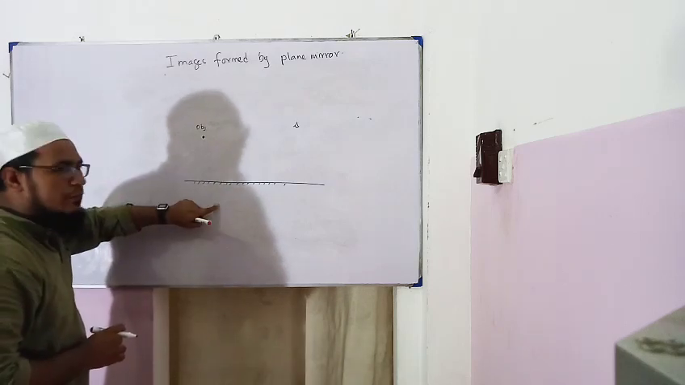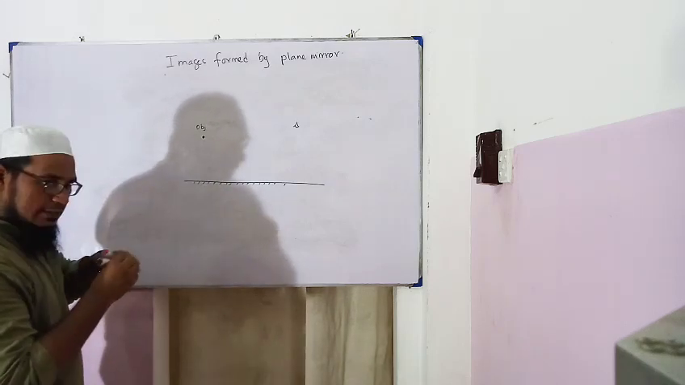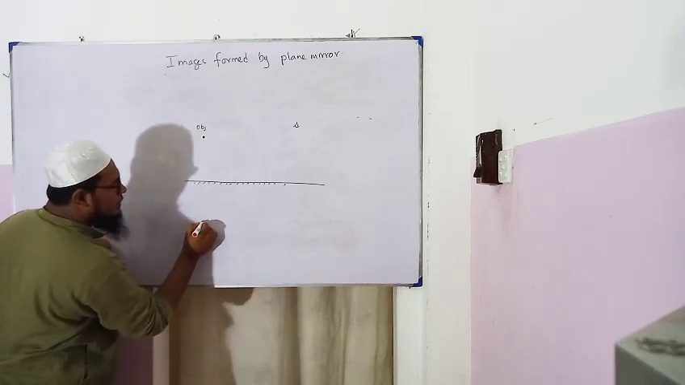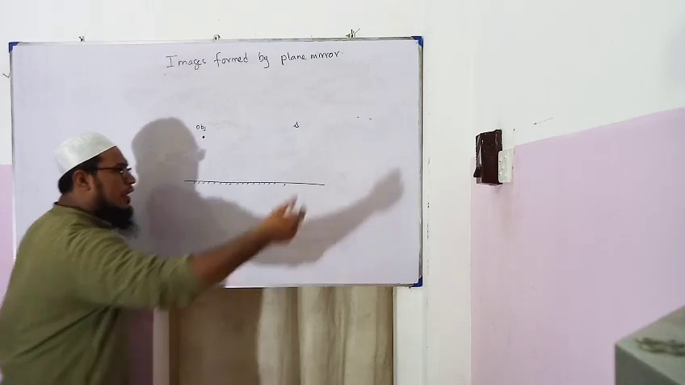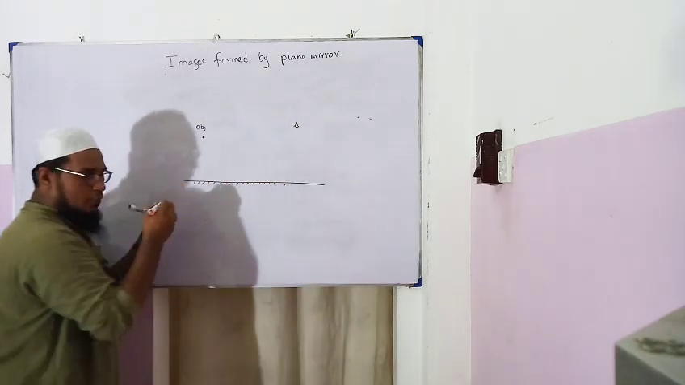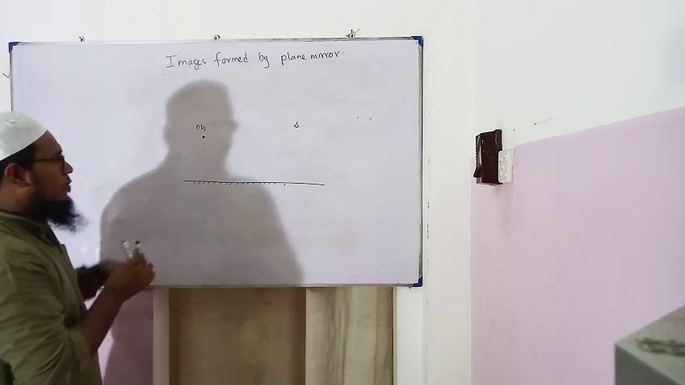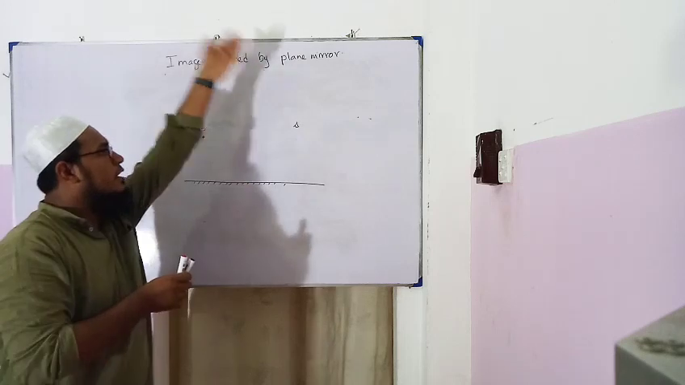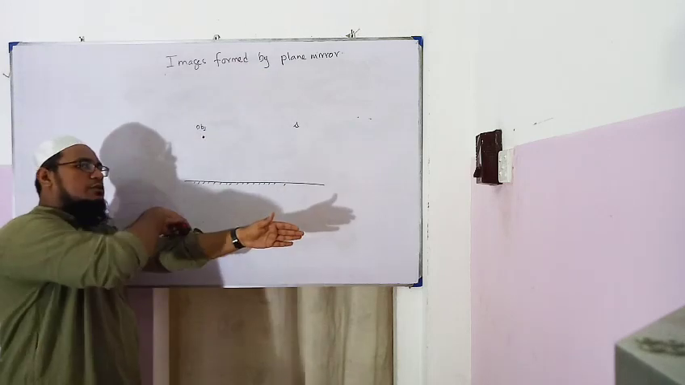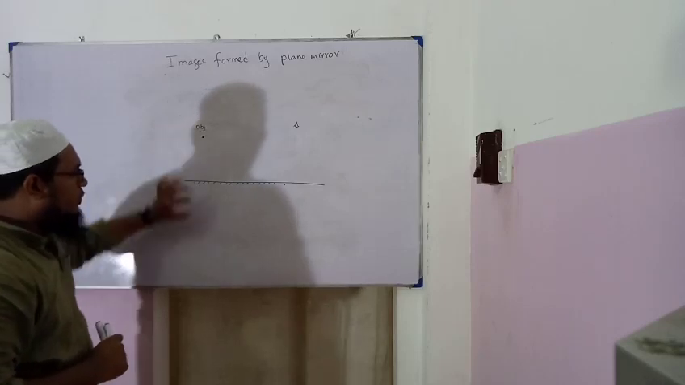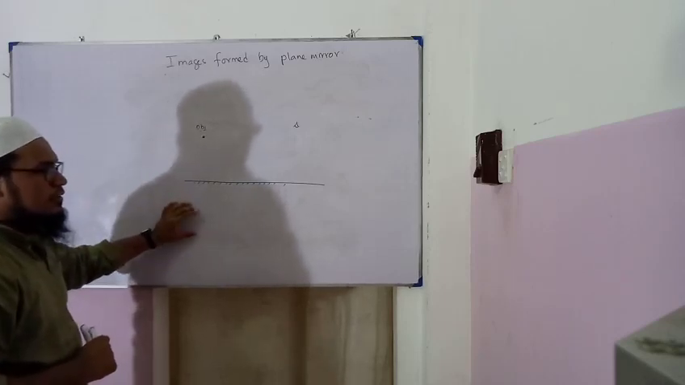Where will he see the image? He will see the image behind the mirror. If he goes behind the mirror, can he see that object? No. Is there an object like that behind the mirror? No. But when he looks into the mirror, he can see as if the object is inside the mirror. If he peeps to the other side, nothing like that. So it is a virtual image.